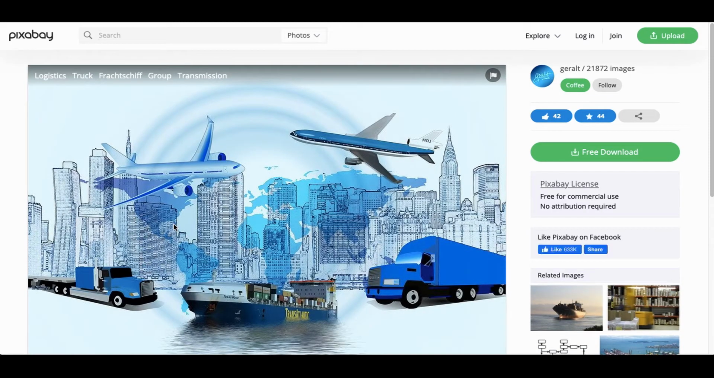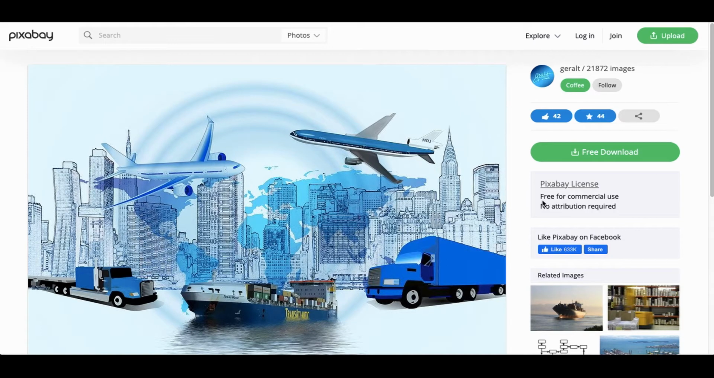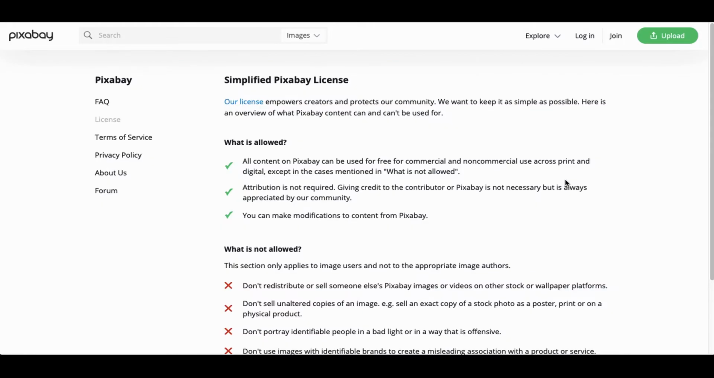So I'm going to click through on this image, and we see over here a note, free for commercial use, no attribution required. But let's do our triple check. Pixabay license, and we're taken to this page, the simplified license. Note these two opening sentences: our license empowers creators and protects our communities. We want to keep it as simple as possible. So in other words, this is a resource that is well and truly for netizens. And if we read on, we can find out what we can do with Pixabay content.